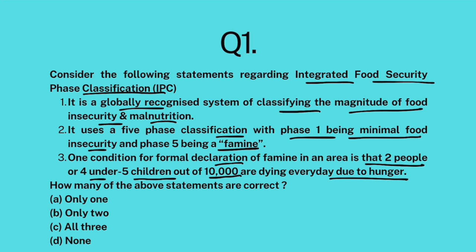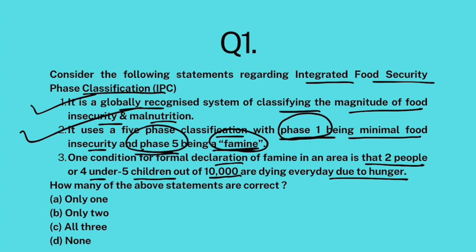Integrated Food Security Phase Classification is a globally renowned system to declare food insecurity or famine in an area. It is the most renowned, the most respected, and every country follows it. So the first statement is correct. Based on this classification, countries are divided into 5 phases. Phase 1 has minimal food insecurity and phase 5 is famine. From phase 1 to phase 5, food insecurity increases gradually, and phase 5 is the worst situation where a famine occurs. So this statement is also correct.